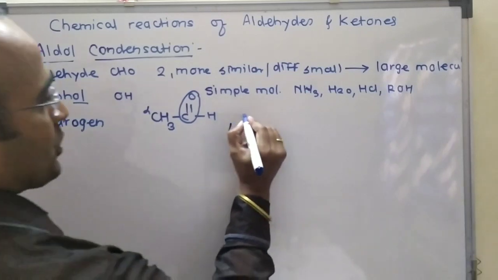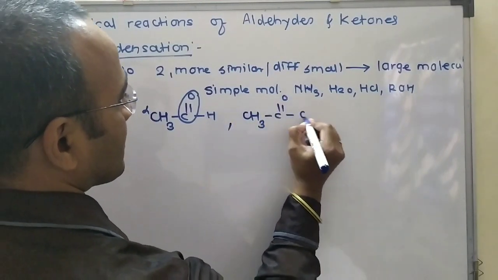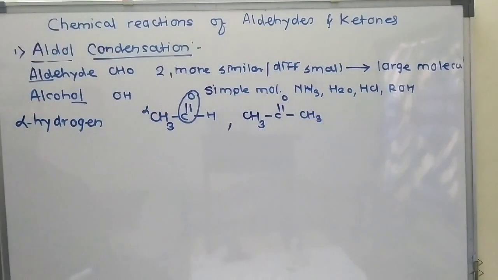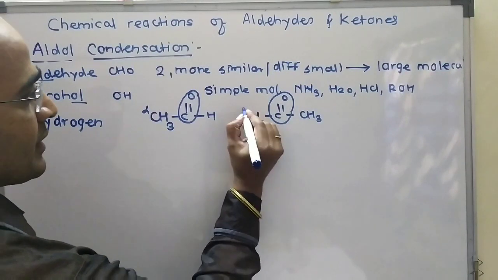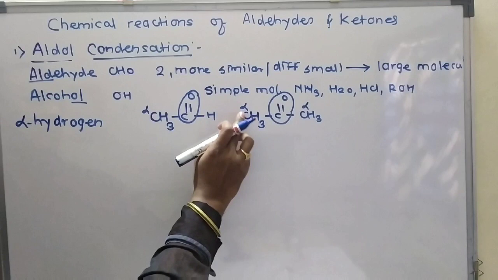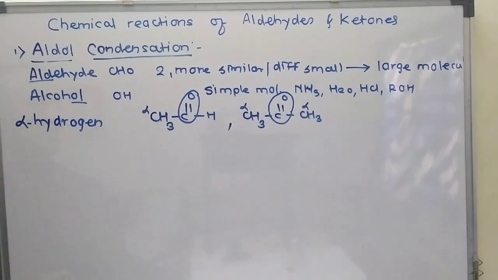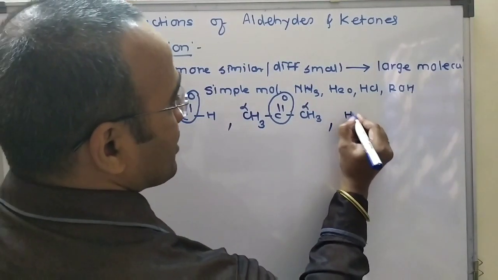Next example, acetone. In acetone, this is the carbonyl group and carbonyl carbon, and two alpha carbon atoms are there. On these two alpha carbon atoms there are alpha hydrogen atoms. The third example is formaldehyde.